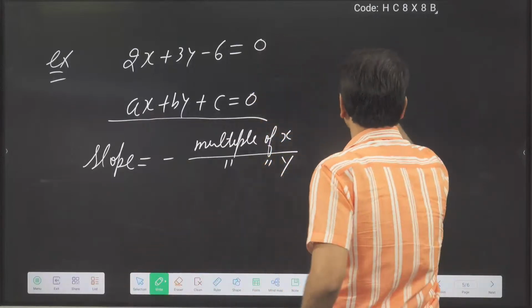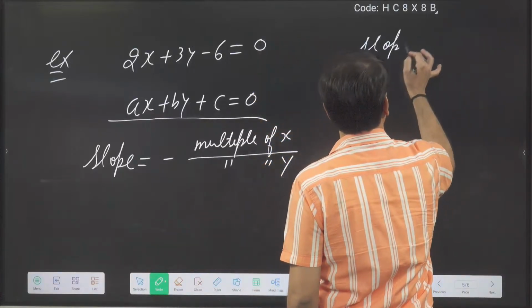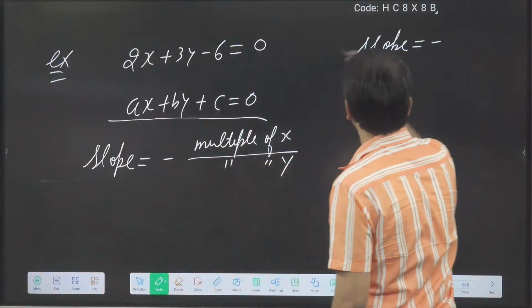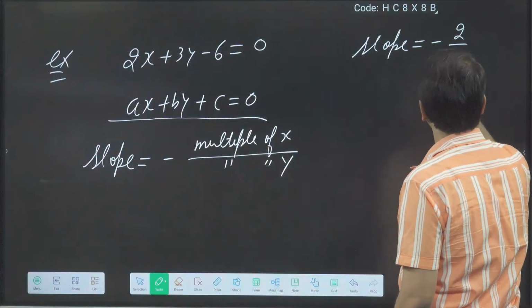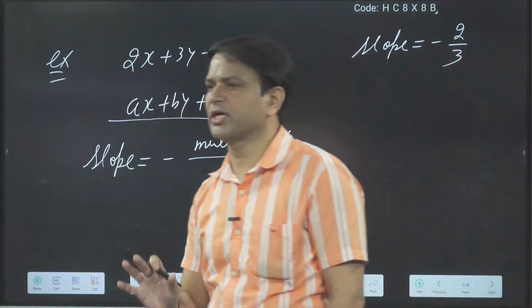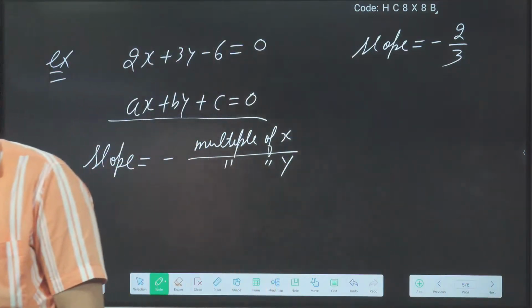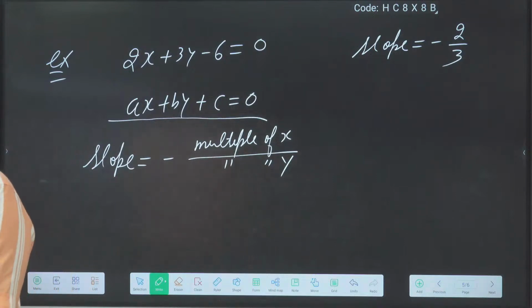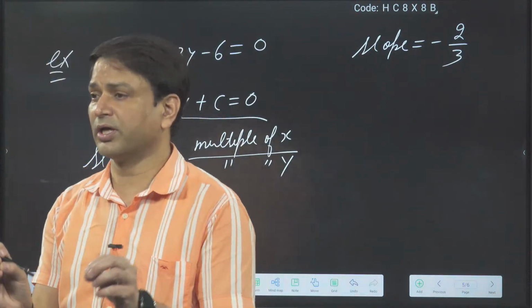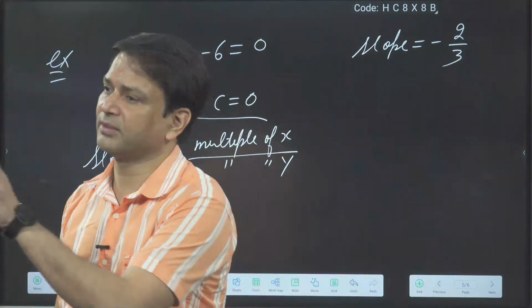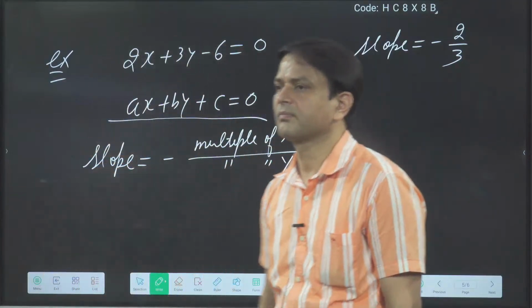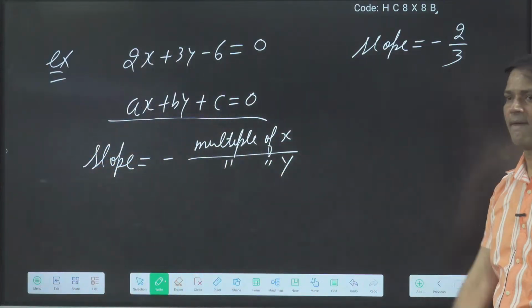Minus 2 by 3. Okay, so slope is equal to what? Slope is equal to minus multiple of x, which is 2, upon multiple of y, which is 3. So without converting into the standard form y is equal to mx plus c, if they have given it in this form or we are getting it in this form, directly we can say the slope is minus a by b.